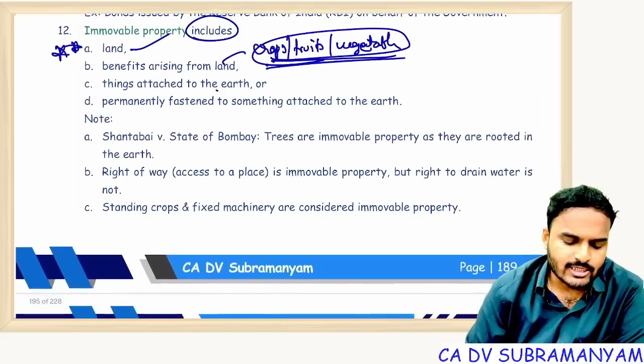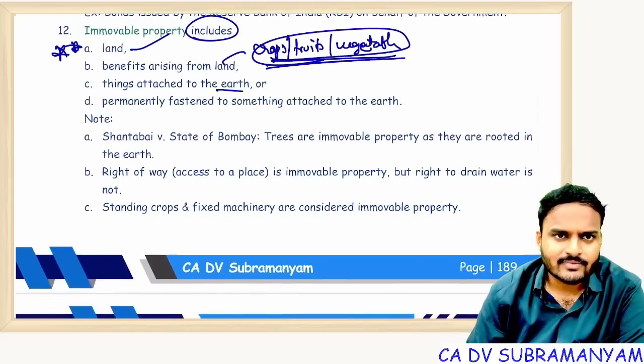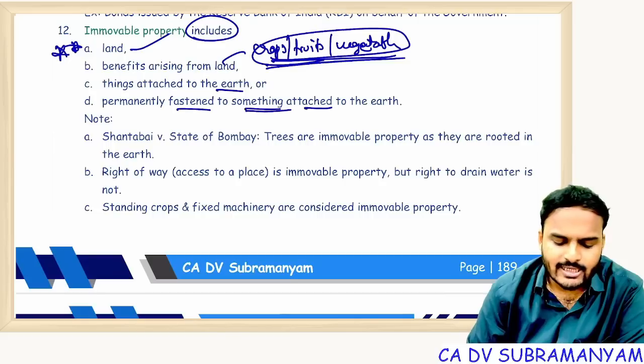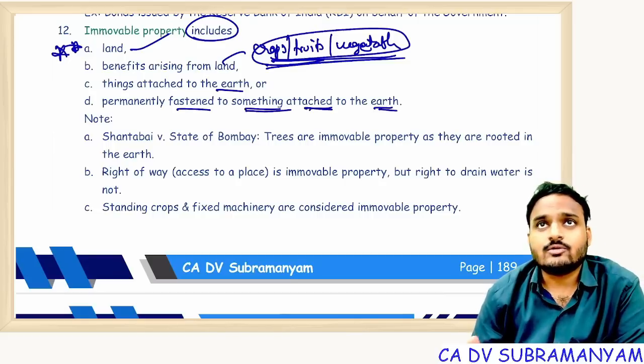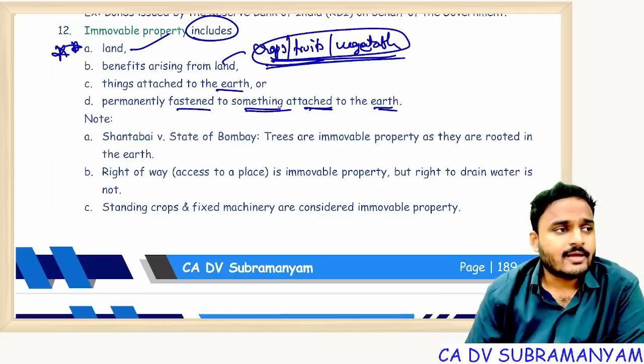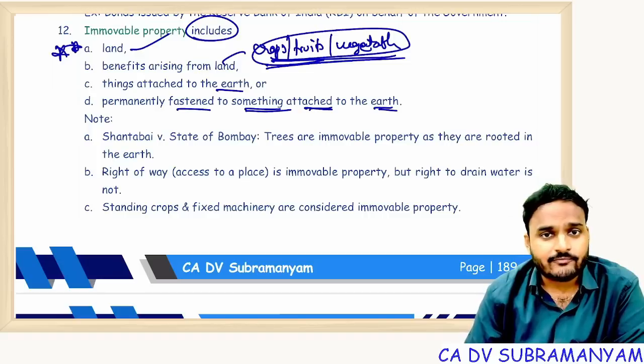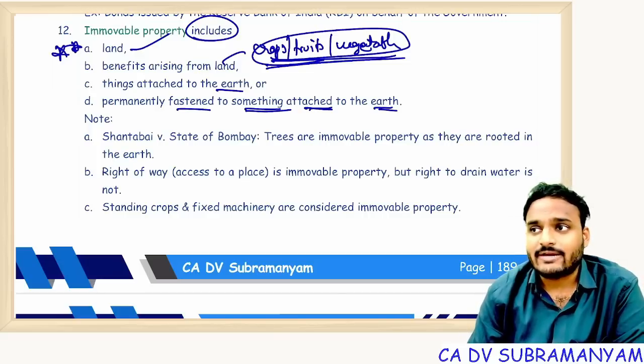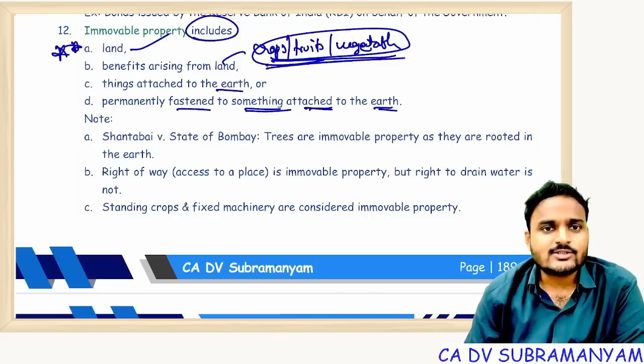Things attached to the earth, for example, buildings. Permanently fastened to something attached to the earth, buildings, and AC. Next one, furniture and fittings, if fixed to the building, like windows, doors. Once you fix it, that's it.